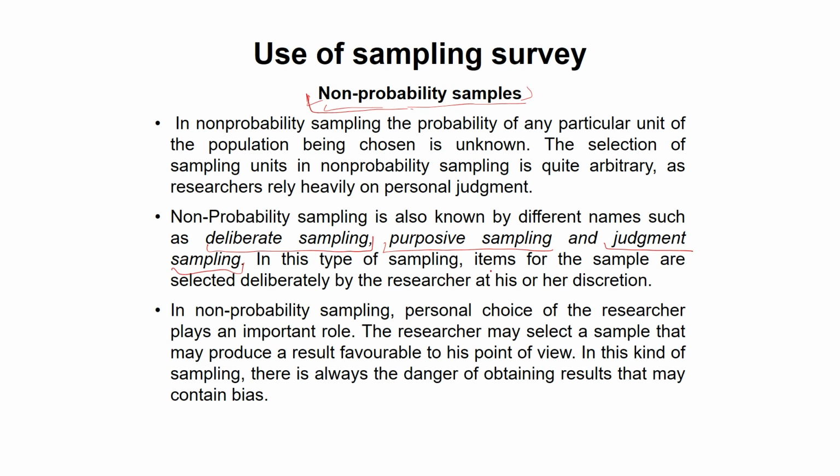In this type of sampling, items for the sample are selected deliberately by the researcher. So he is using his discretion, his own understanding, while choosing the sample. In non-probability sampling, the personal choice of the researcher plays a very important role, because he is the one who has to collect information, and at one point he may produce a result which is favorable to his point of view. This is because there is no random sampling.